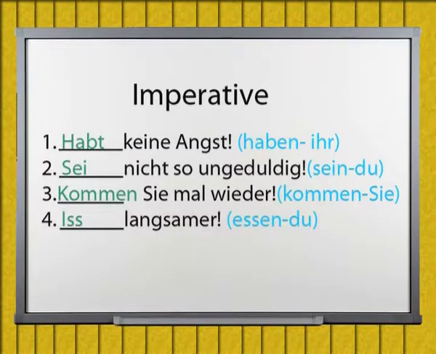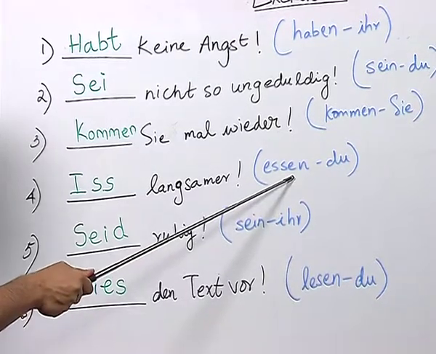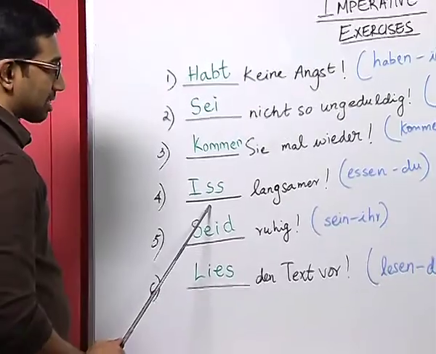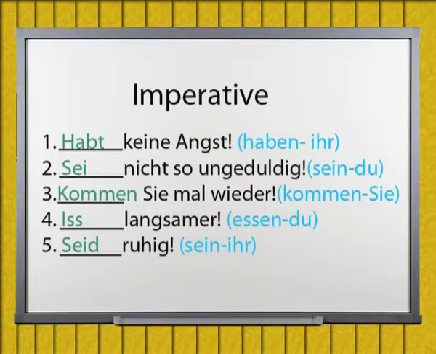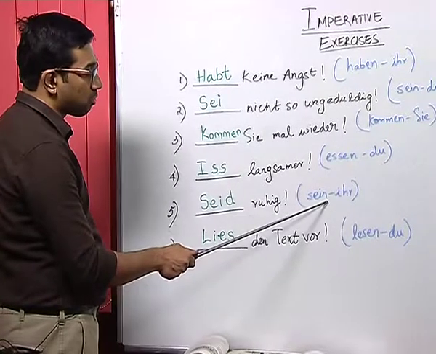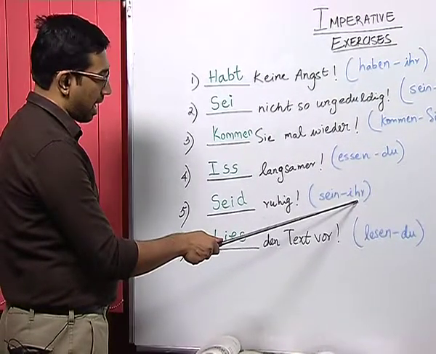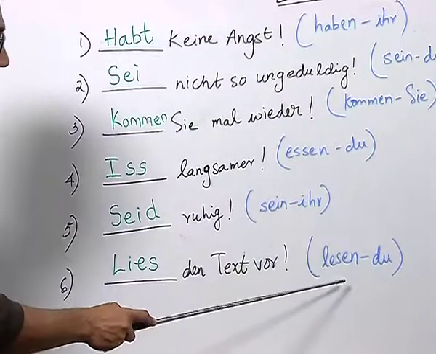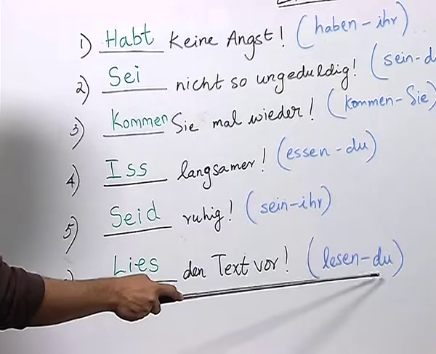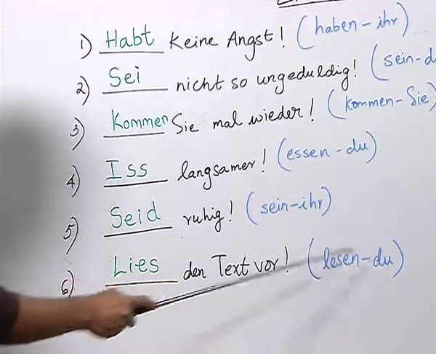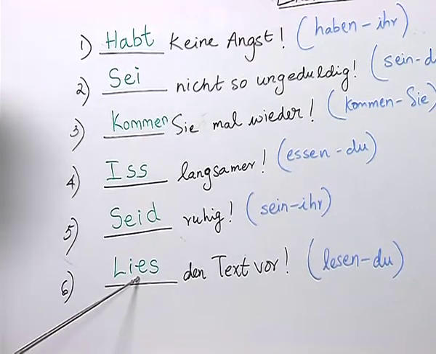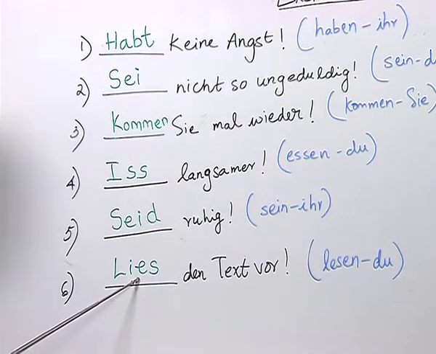Sei langsamer. Here, the conjugation of the verb was supposed to be done on the basis of the pronoun du, and without the ending t, the student has written the correct answer. Seid ruhig. Here, the verb sein was supposed to be conjugated with the pronoun ihr, and the student has written the correct answer. For the sentence number 6, lies den Text vor. Here the verb was lesen, which was supposed to be conjugated with the pronoun du, and without the ending t. With ie, as you can see, the verb has been conjugated quite correctly. So, this answer is also correct.